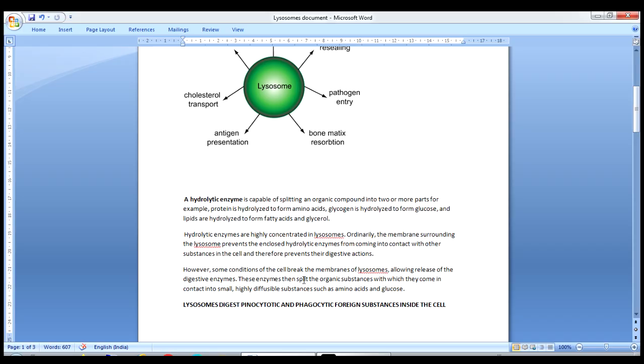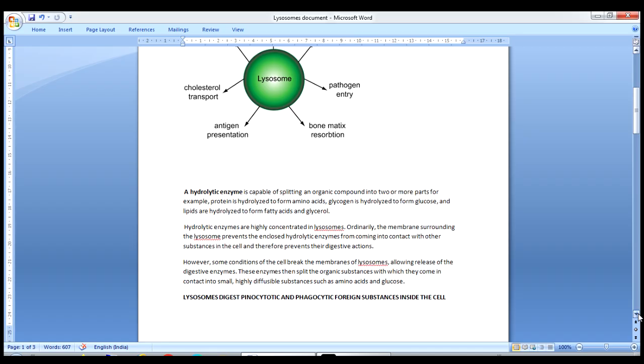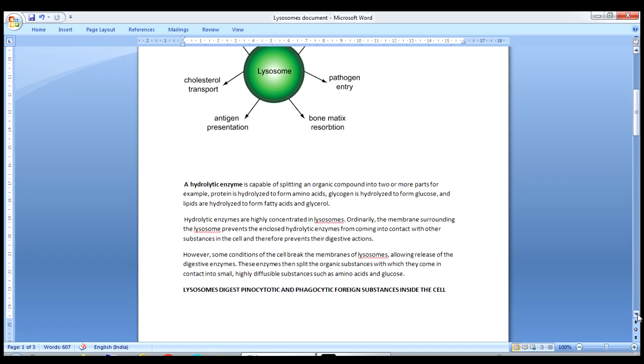However, in some conditions the cell breaks the membranes of lysosomes, allowing the release of digestive enzymes. In some conditions, the cell will break the membranes of the lysosomes, and it will allow the release of these hydrolytic enzymes. These enzymes then split the organic substances which may come in contact into highly diffusible substances such as amino acids and glucose. So this is one of the processes that occurs in autophagy of any cell.